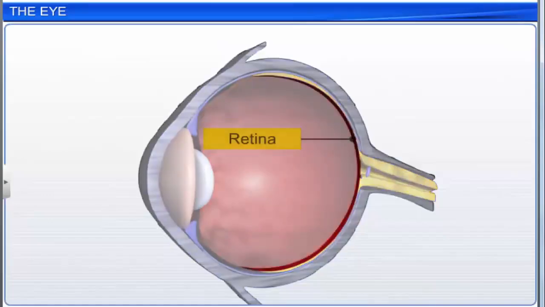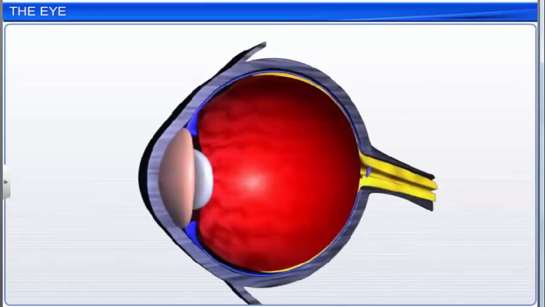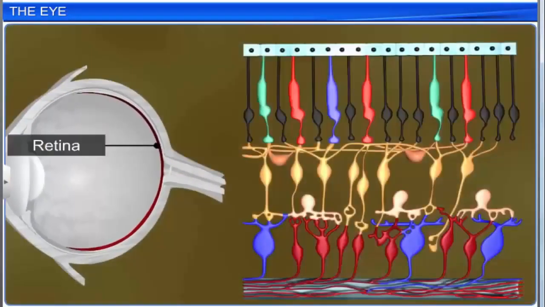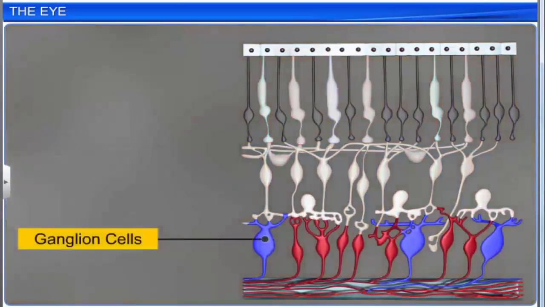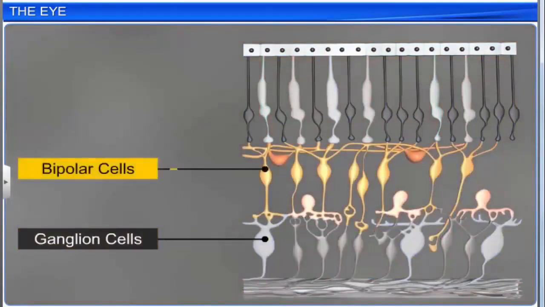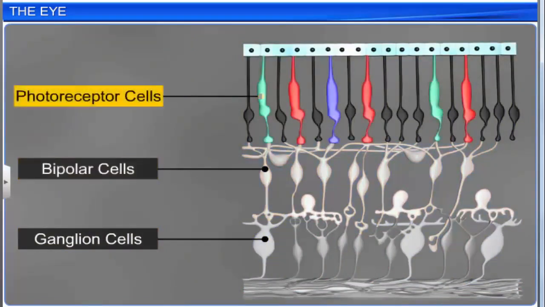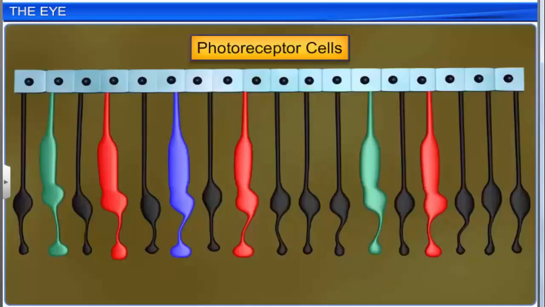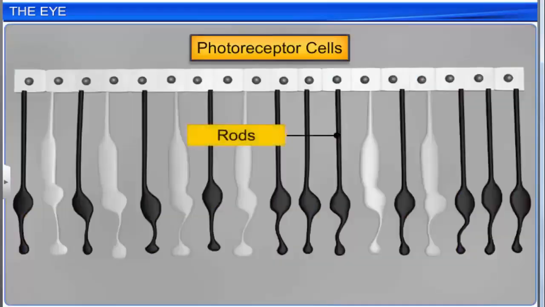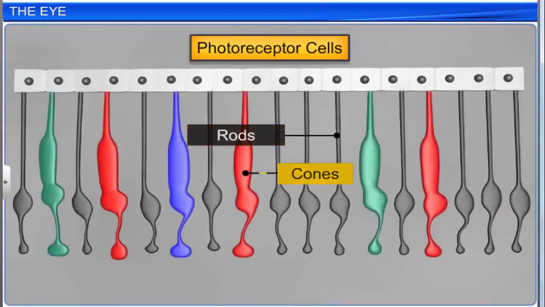The inner layer is the retina, which contains 3 layers of cells. The innermost layer is called ganglion cells. The middle layer is called bipolar cells, and the outermost layer is called photoreceptor cells. Photoreceptor cells are of 2 types, rods and cones.